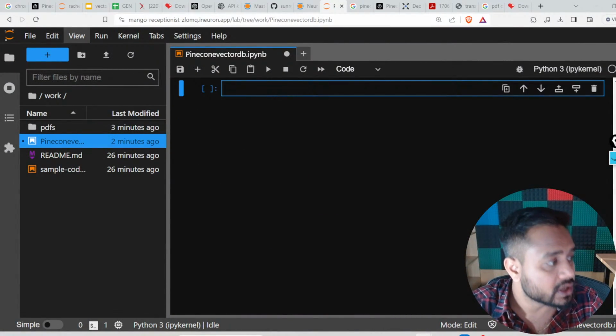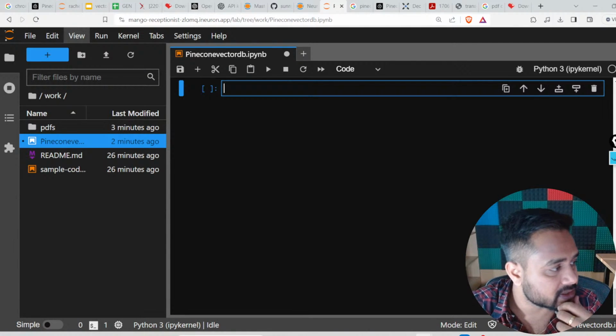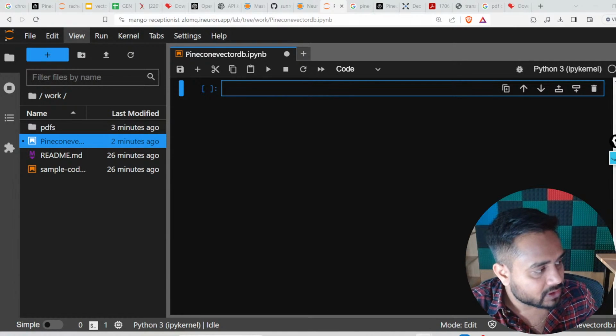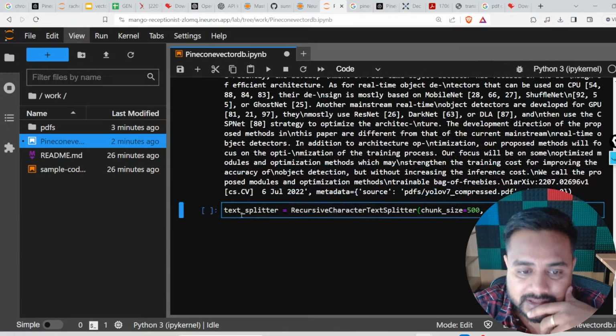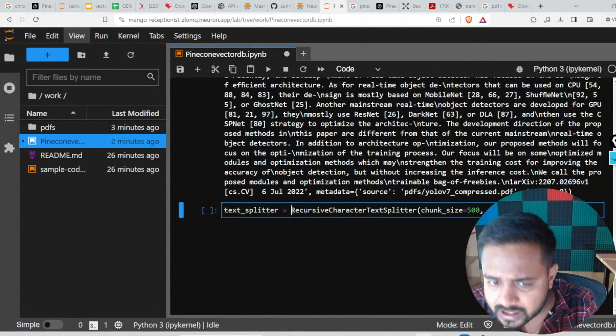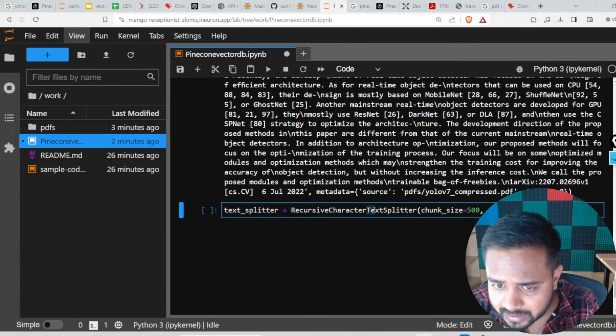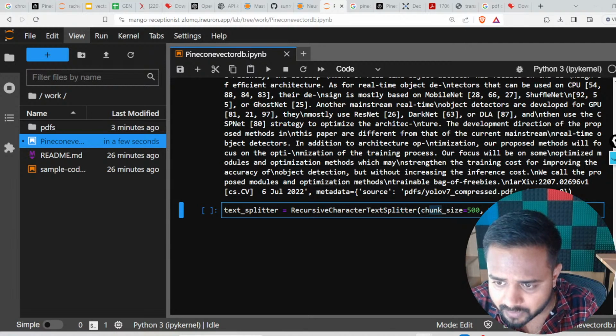Now here I will perform the tokenization. The next step is going to be tokenization. Let me show you the next step. Let me copy and paste, and here is my next step basically. Just look into the step. What I'm doing here is calling this RecursiveCharacterTextSplitter, and here my chunk size will be 500 and chunk overlap will be 20, right?